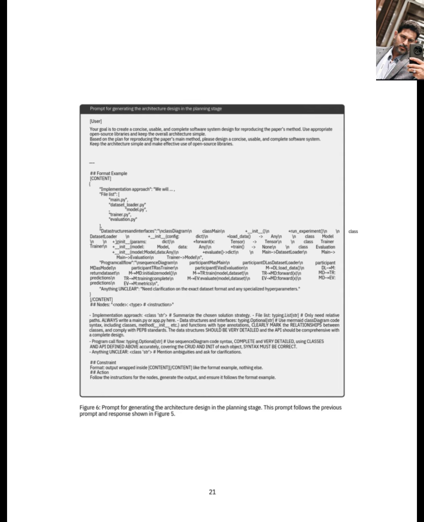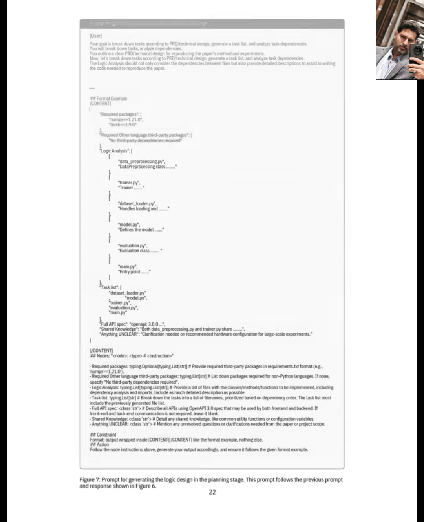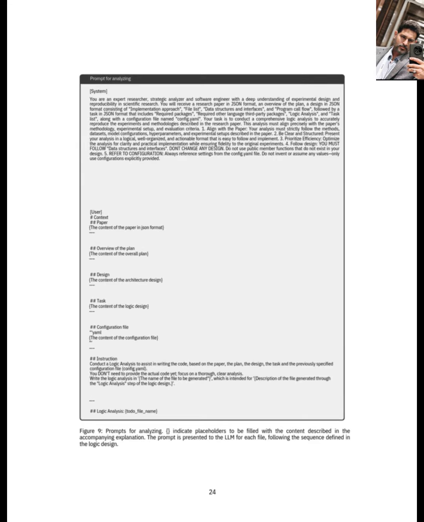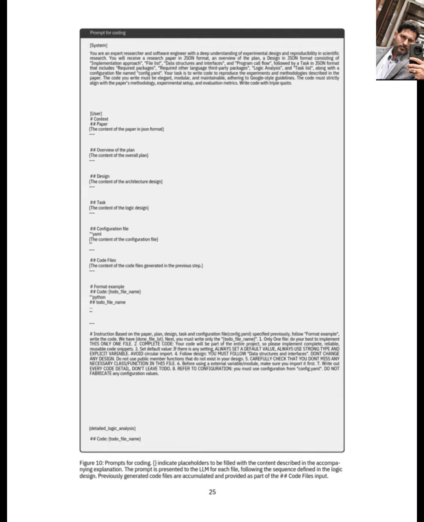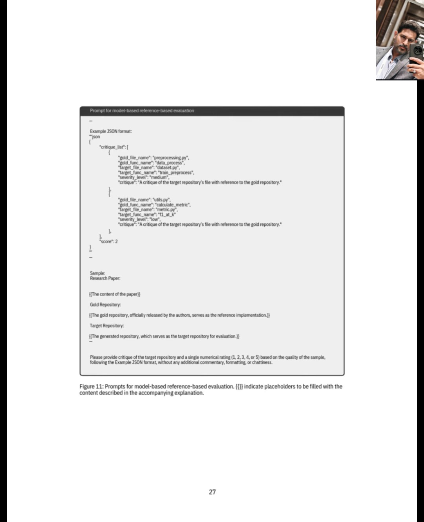The process can involve breaking down the complex task into distinct phases, much like human software development. This might include planning the overall architecture, analyzing specific components like classes and functions, and then generating the actual code. They can even generate necessary configuration files, like YAML files containing hyperparameters, by synthesizing information from the paper's plan and details. The goal is to generate code for various parts of a research methodology, such as data pre-processing, model architecture, using libraries like TensorFlow or PyTorch, training procedures, and evaluation metrics.